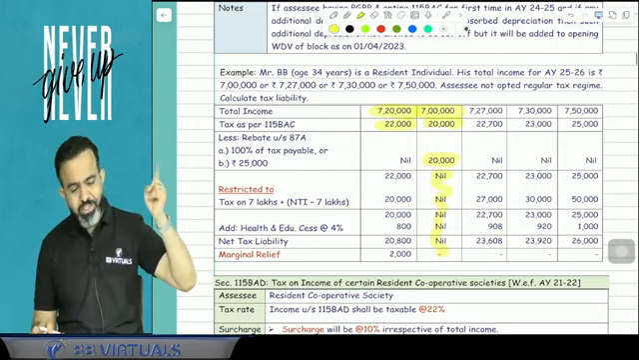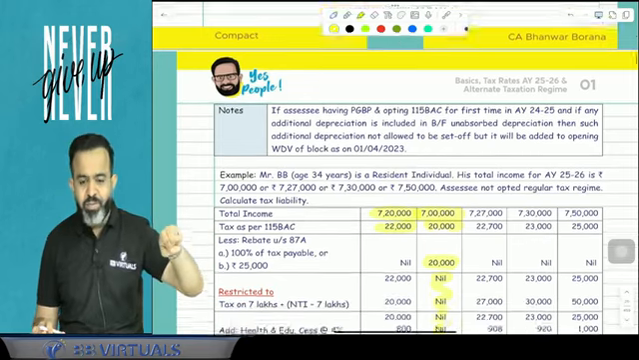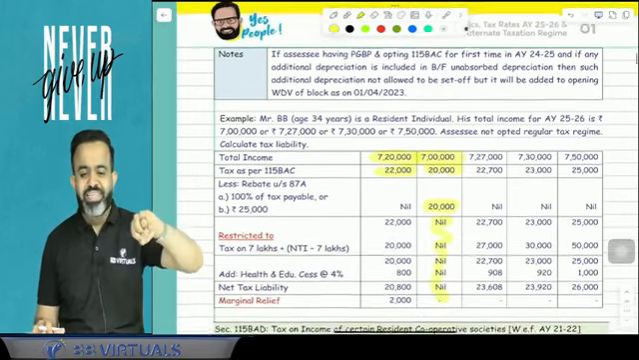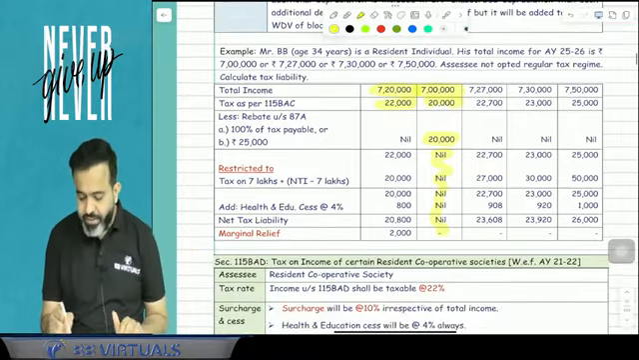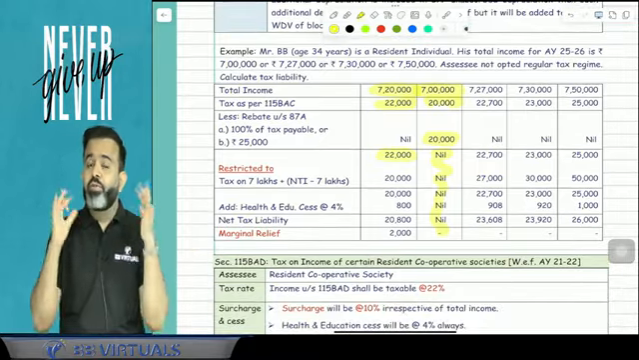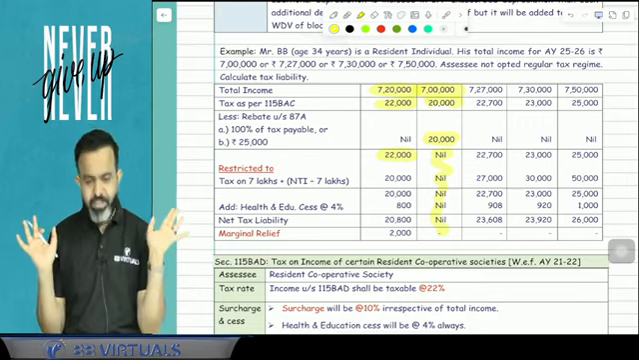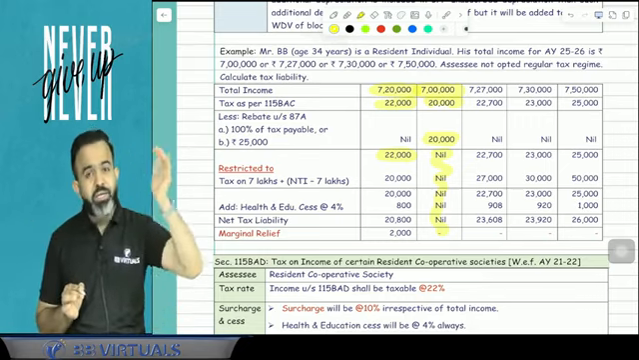This rebate under section 87A is not available because your income is more than 7 lakh. But sir, here tax is 22,000. Here they have introduced the marginal relief concept, and that marginal relief is applicable.